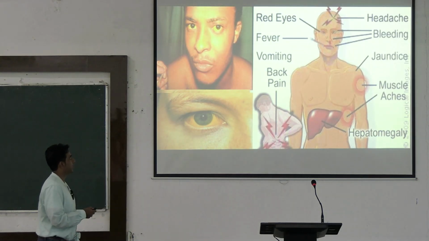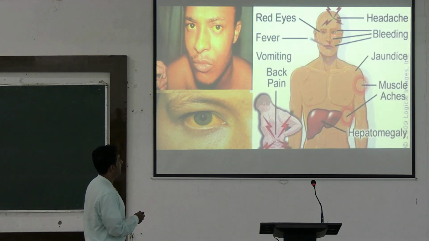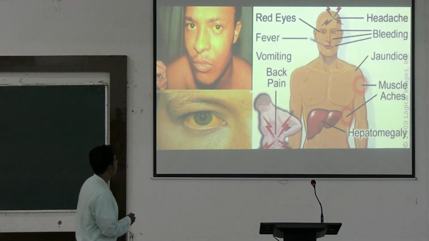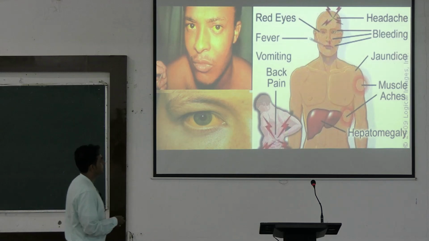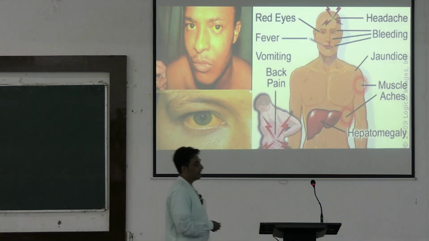What symptoms occur? Red eyes, conjunctivitis, bleeding, headache, bleeding from the eyes, gums, fever, vomiting, back pain, hepatomegaly and muscle ache and myalgia and jaundice. Jaundice is one of the major symptoms of yellow fever.